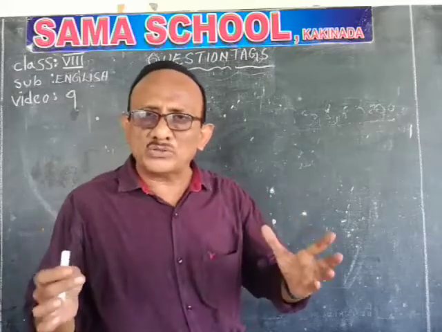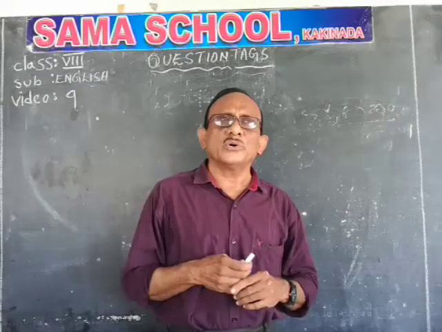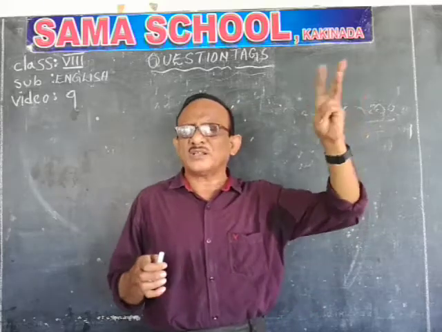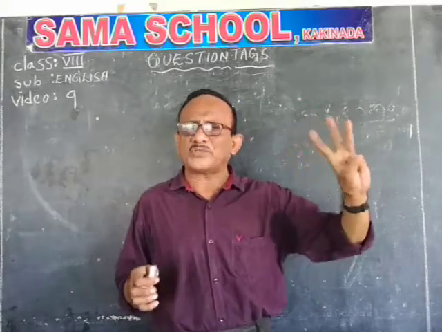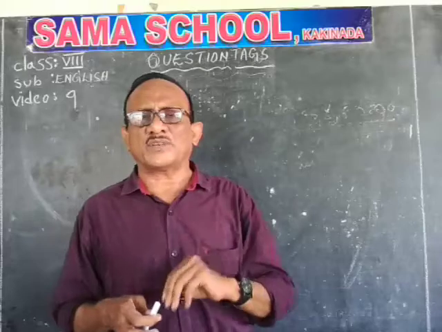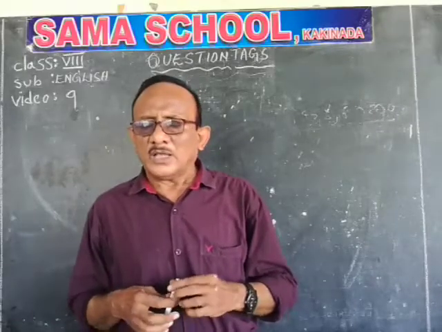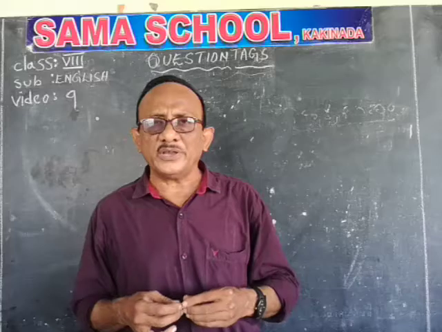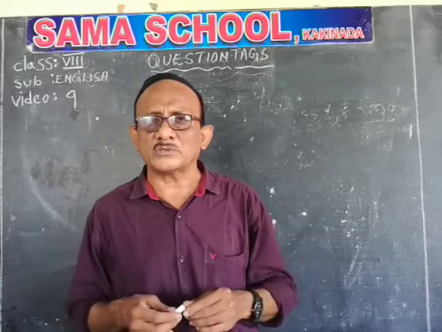Only pronouns should be written. How many kinds of pronouns are there? Mainly, I and we are the first person pronouns, and you is the second person pronoun. She, he, it, they are all third person pronouns.